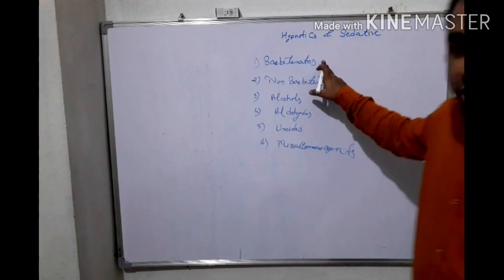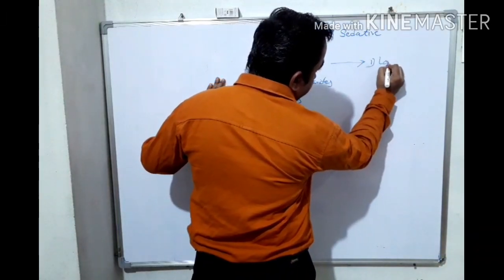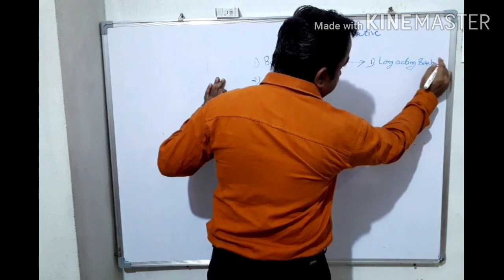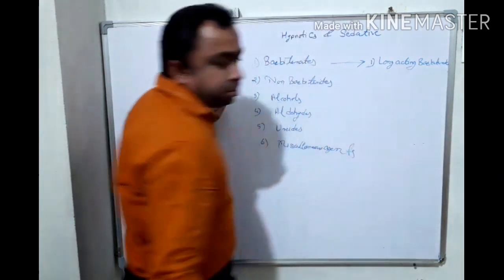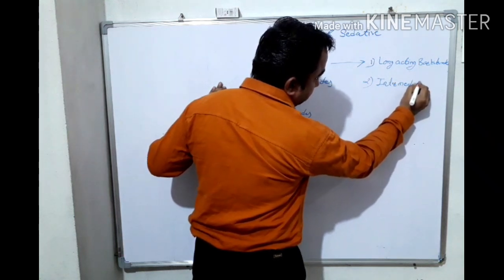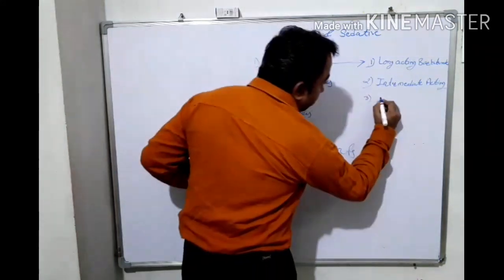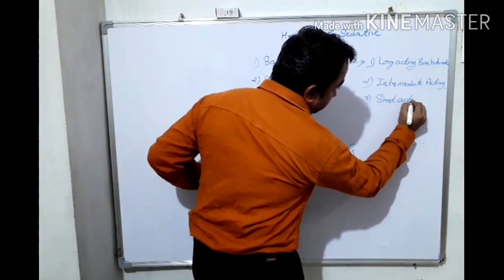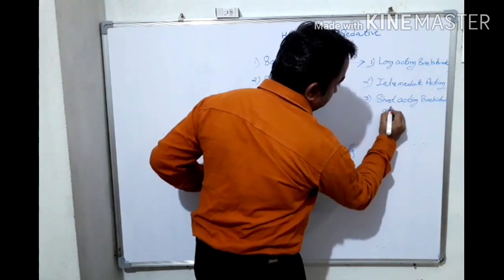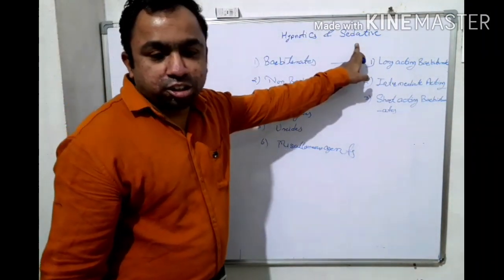On the basis of these, barbiturates are again classified into 3 classes: long-acting barbiturates, intermediate-acting barbiturates, and third one, short-acting barbiturates.